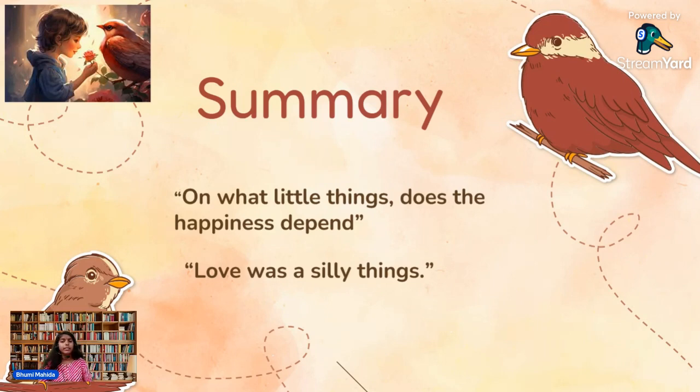The boy was very disappointed, and he decided that love was a silly thing, and what little things happiness depends on. Love is not easy to understand. The boy was an immature student, and love was not his cup of tea.